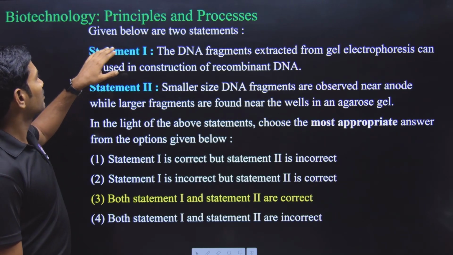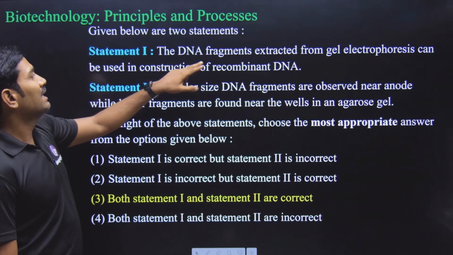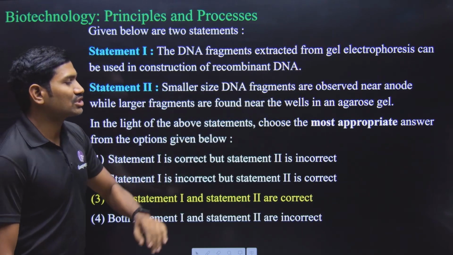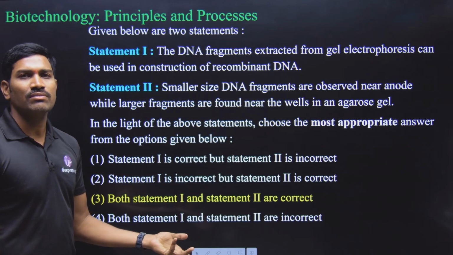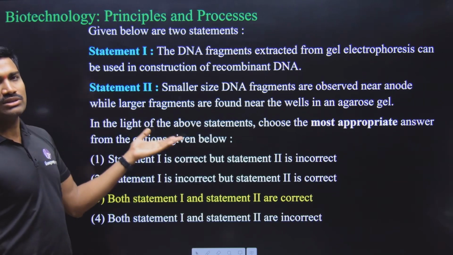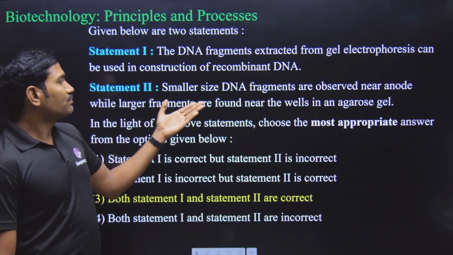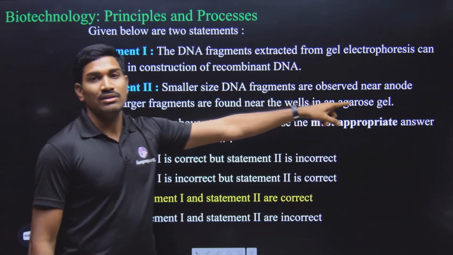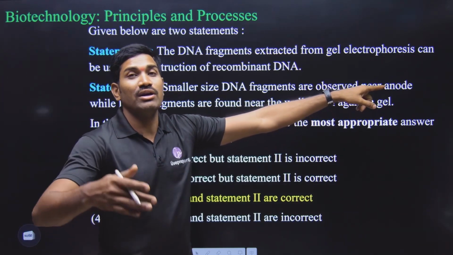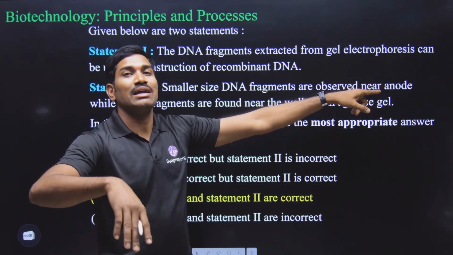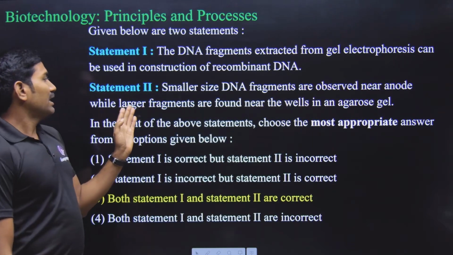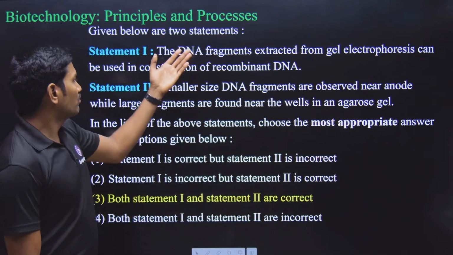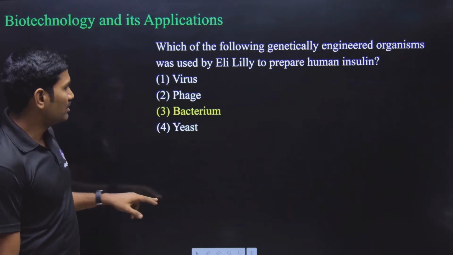Another question from the same chapter. They have given two statements. The DNA fragments extracted from gel electrophoresis can be used in construction of recombinant DNA. Yes, you can use it. That's why we are using agarose gel electrophoresis. Statement 2. Smaller size DNA fragments are observed near the anode. Yes, small molecules move fast, so they are present nearer to the anode, while larger fragments are found nearer to the wells in the agarose gel. Correct. So both the statements are correct. Next one.